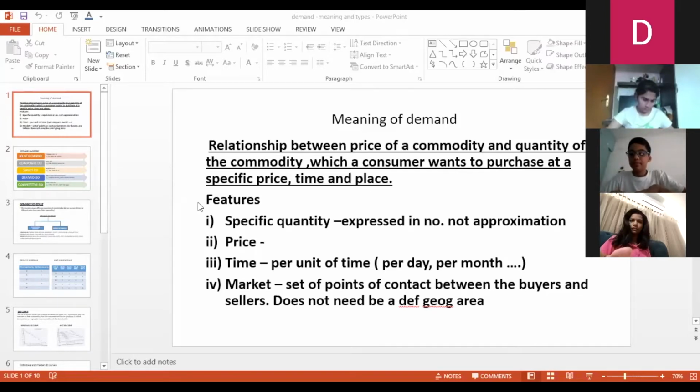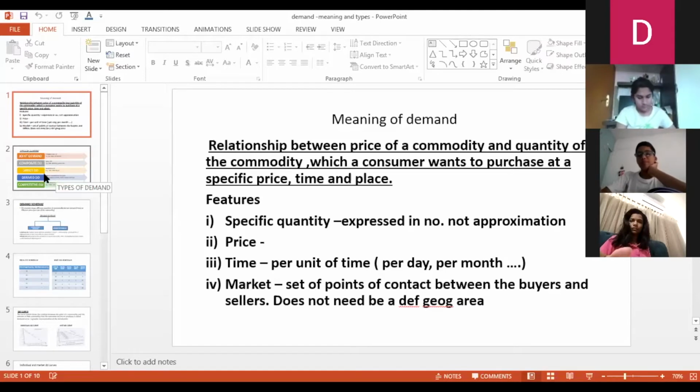It has to be about a specific quantity. A specific price has to be mentioned, at that price, that quantity, and at what time, because as time changes, other factors can influence your demand. For example, if your income increases for the same commodity, your demand can change. That is why we say that it is for a particular time at that specific price and quantity, keeping all the rest of the things which influence demand as constant. This point is clear. Demand is clear to all.